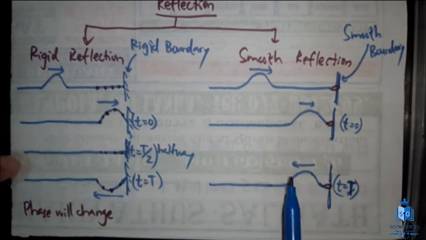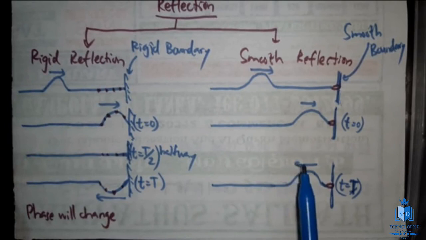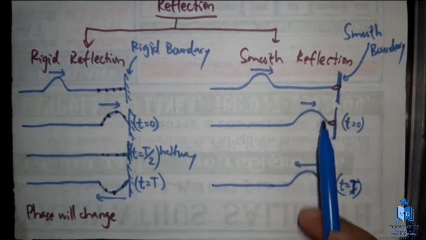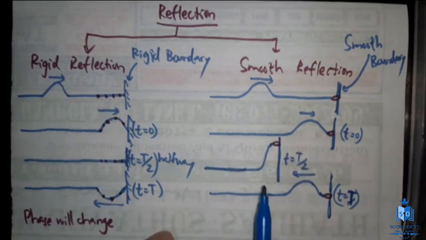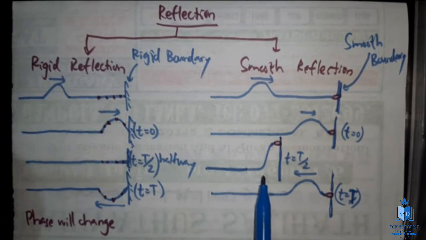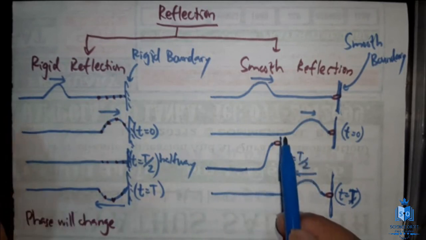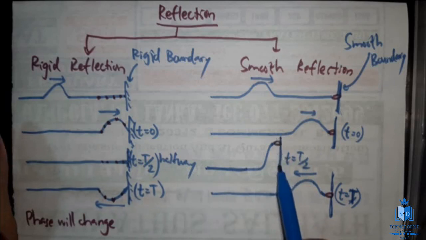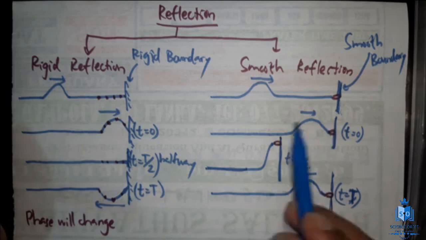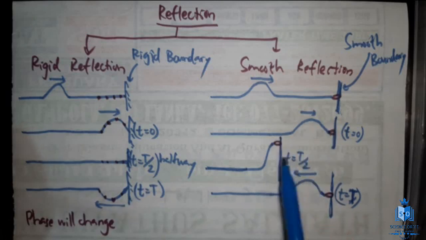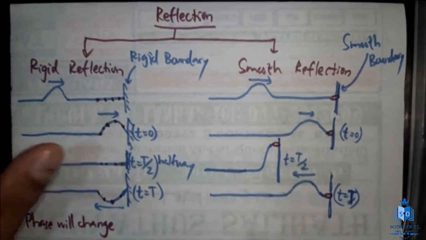All right, so let's compare this part. What will happen halfway? Right now, the phase has not changed. So during halfway, this is what will happen, because the phase is not changing. The ring will go up and then it will come back down. Since the phase is the same, the ring will go up instead of flattening out like this. So this is what you call the smooth reflection.